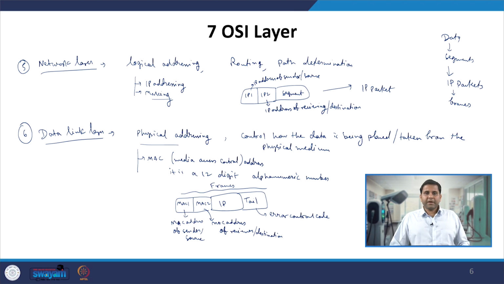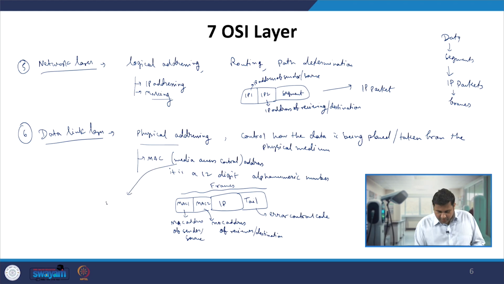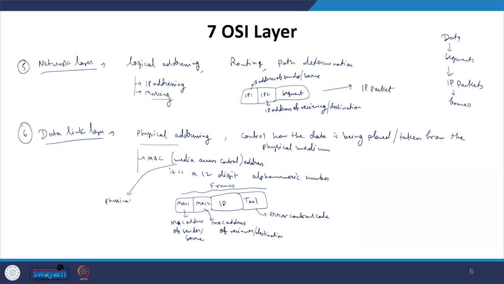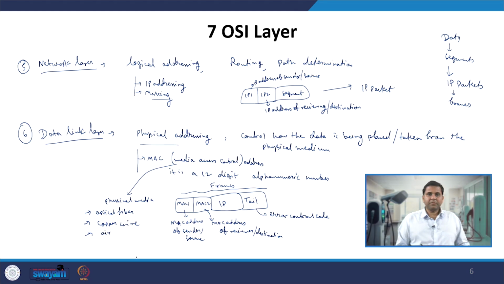Along with this, the data link layer will also control how the data is placed on or taken from the physical medium. If I am talking about media access, this media is the physical media, which is optical fiber, one physical media, copper wire, another physical media, and air, another physical media where the Wi-Fi communication takes place.